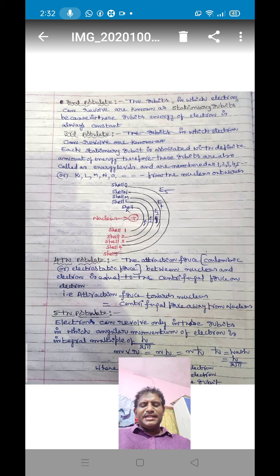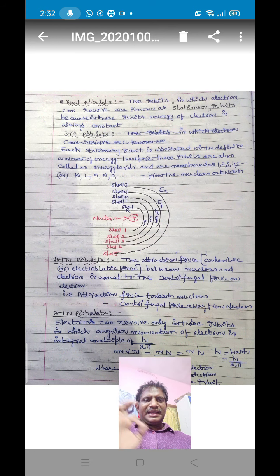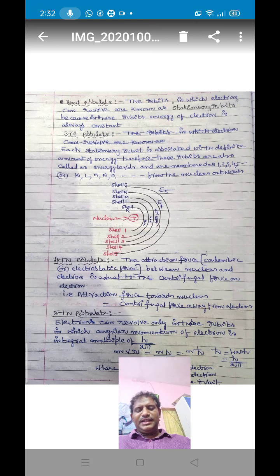Here n is an integer value, that is 1, 2, 3, and so on. That means the angular momentum of an electron can have values such as h by 2 pi, or 2h by 2 pi, or 3h by 2 pi, etc. But it cannot have fractional values. That means mvr is equal to h by 2 pi, mvr is equal to 2h by 2 pi, mvr is equal to 3h by 2 pi, but it cannot be 1.5 h by 2 pi. It cannot have fractional values. This is the fifth postulate of Bohr atomic model.